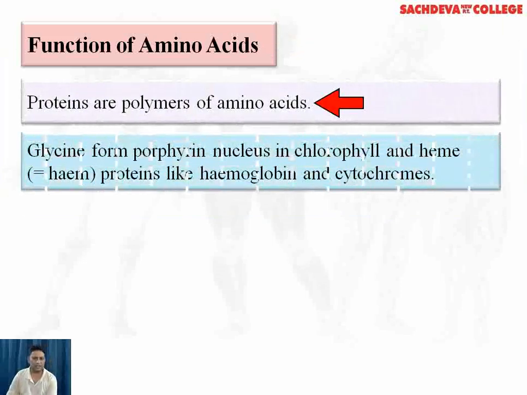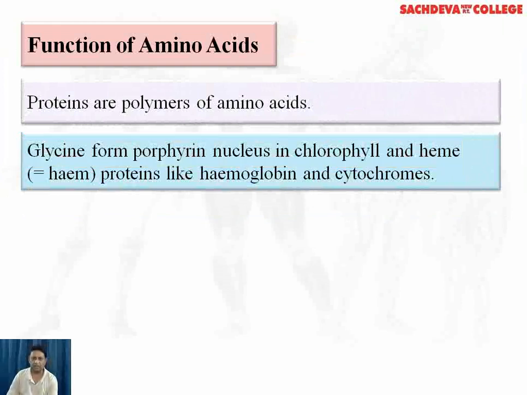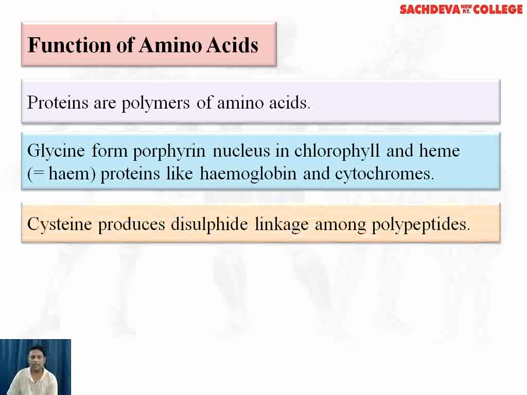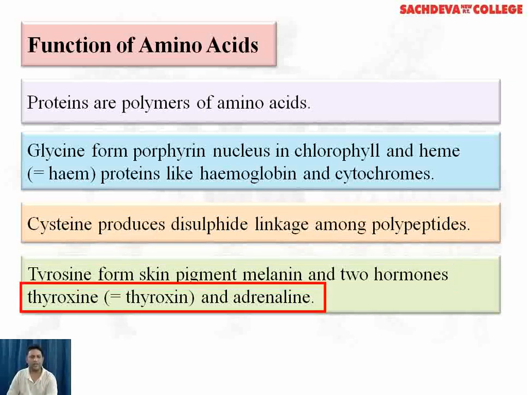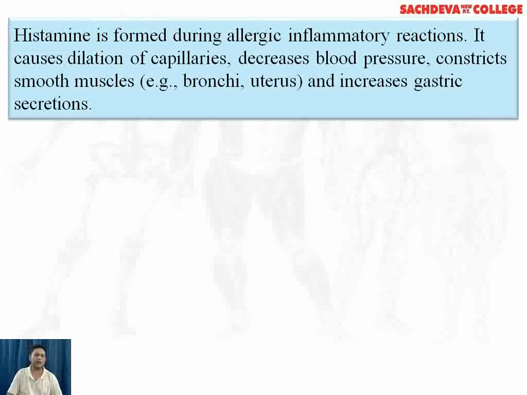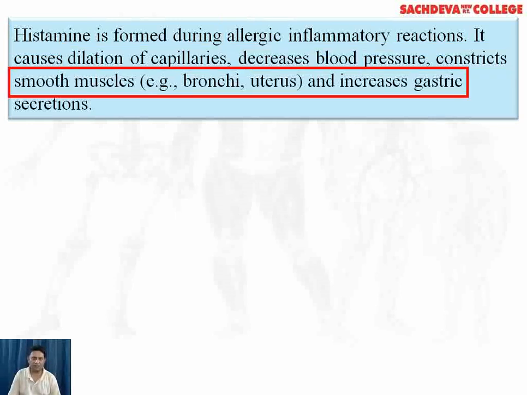Function of amino acids. Proteins are polymers of amino acids. Glycine forms porphyrin nucleus in chlorophyll and heme. Glycine therefore is used in the synthesis of chlorophyll and heme. Cysteine produces disulfide linkage amongst polypeptides. Tyrosine forms skin pigment melanin and two hormones, thyroxine and adrenaline. Histamine is formed during allergic inflammatory reactions. It causes dilation of capillaries, decreases blood pressure, constricts smooth muscles of bronchi and uterus, and increases gastric secretion.